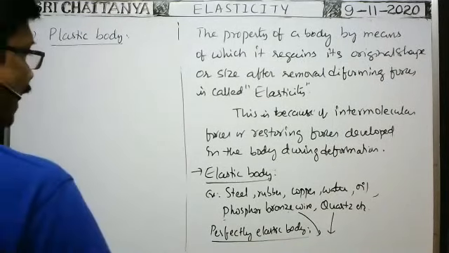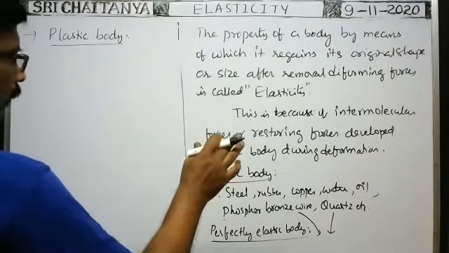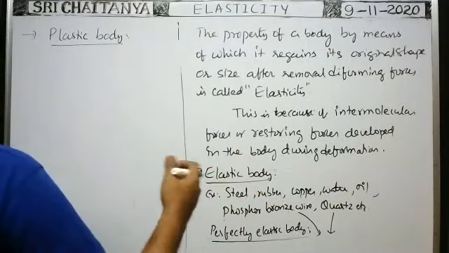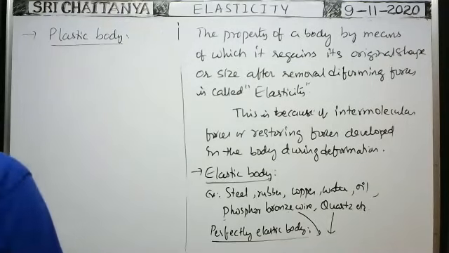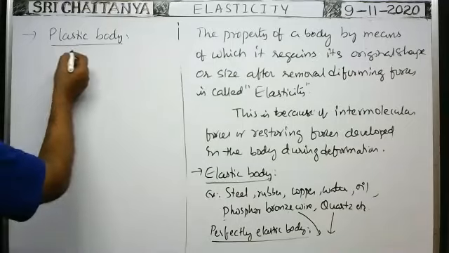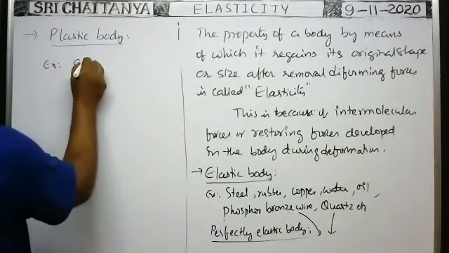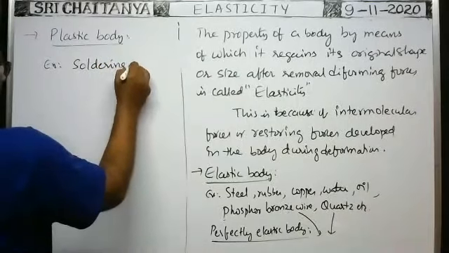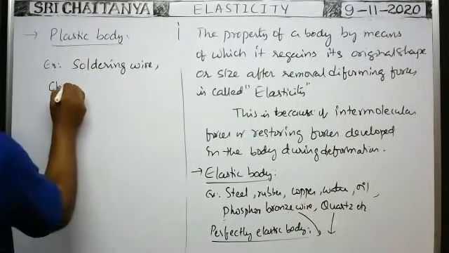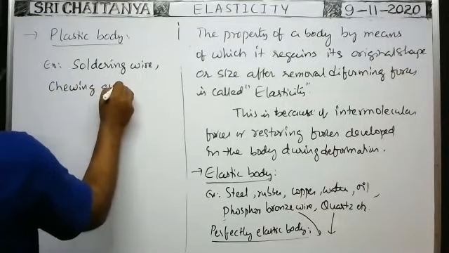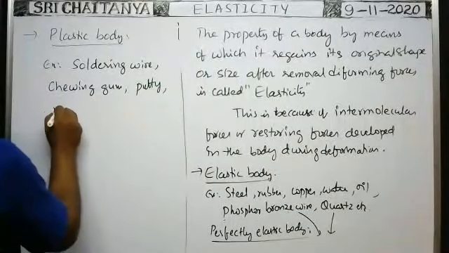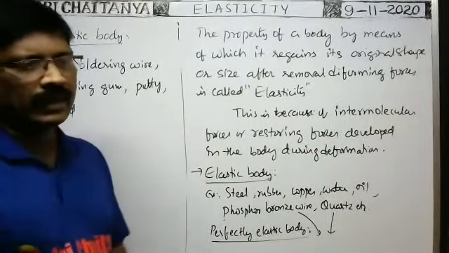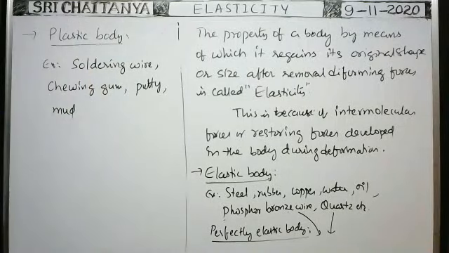So, what is plasticity? Plasticity means the property of a body by means of which it cannot regain its original shape or size after removal of the deforming forces. Such bodies are called plastic bodies. Examples: soldering wire, chewing gum, putty, mud. These all are examples of plastic bodies.